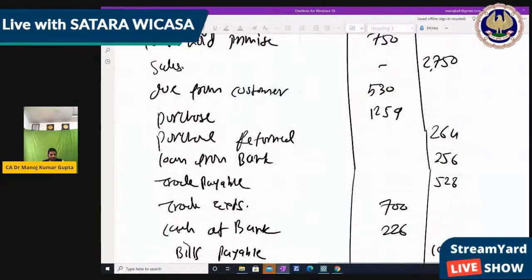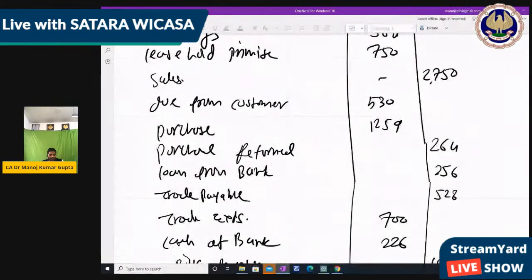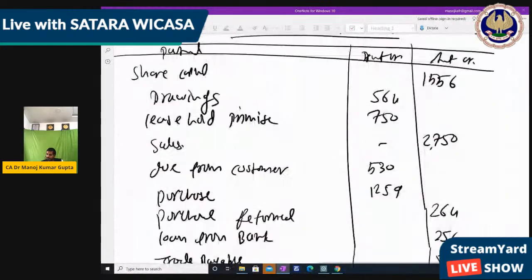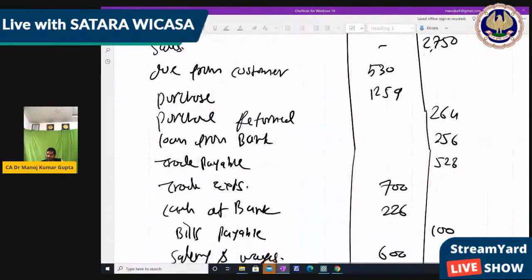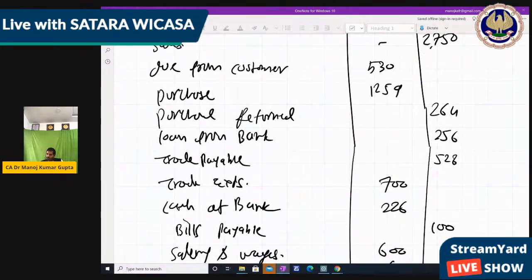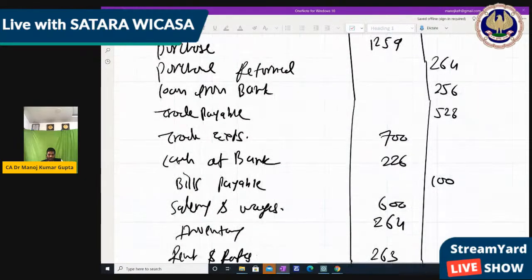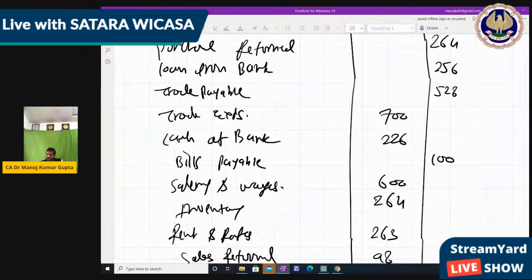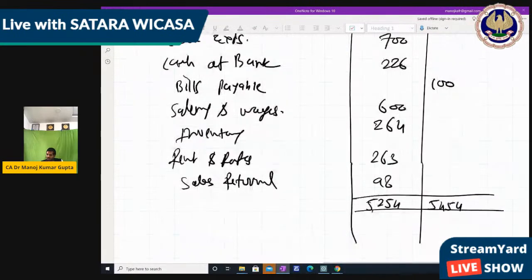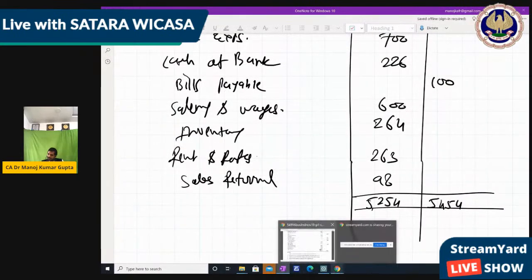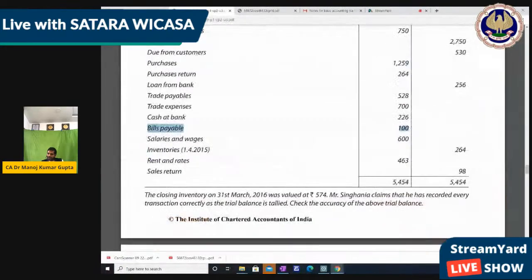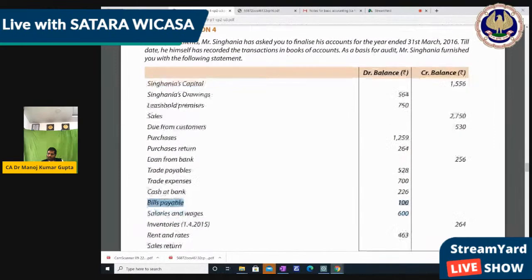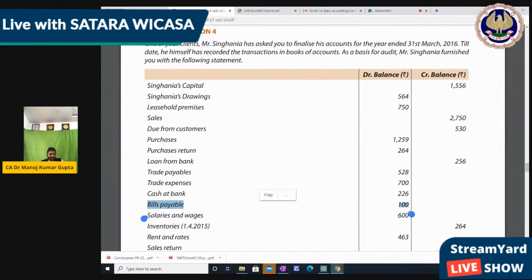So we can cross check also in the calculator. 564, 750, 530, 1259, 700, 226, 600, 264, 263 and 98. Let's check with this item so that we can cross check that debit side item 263.